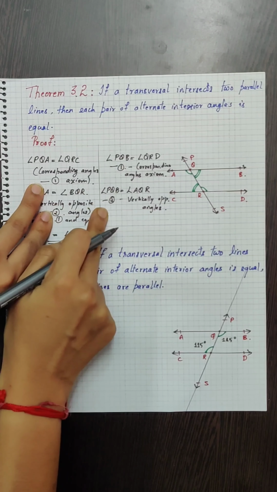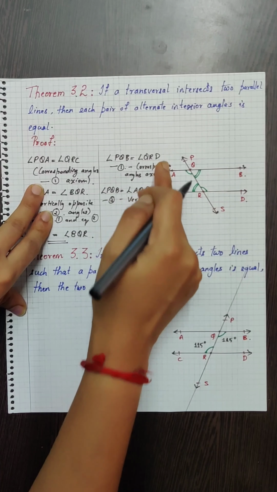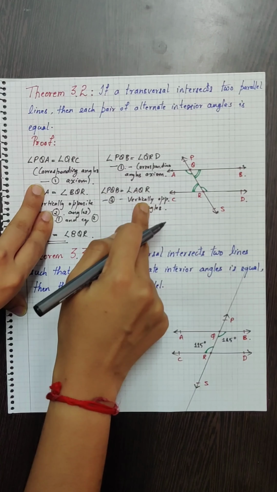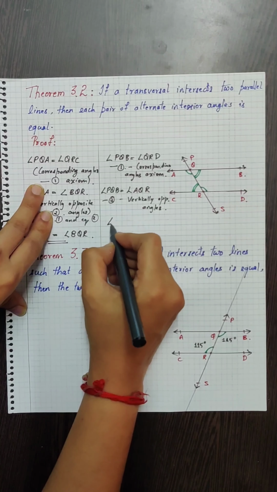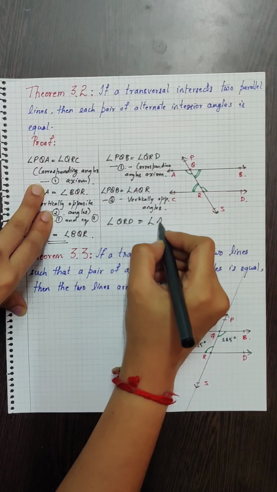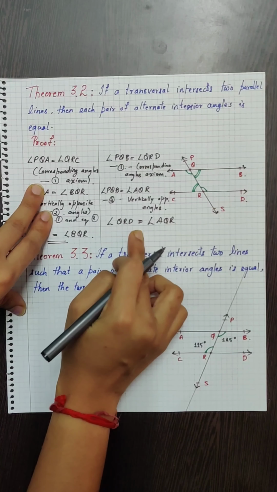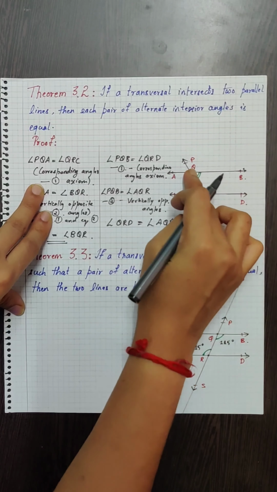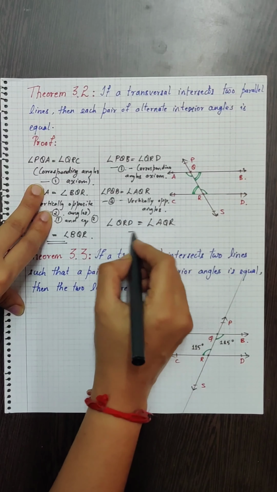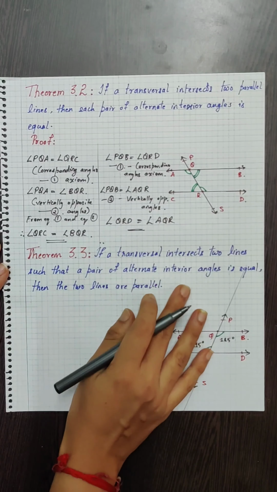Therefore, from equation 1 and 2, it is evident that angle PQB is equal to angle QRD, and angle PQB is also equal to angle AQR. Therefore, angle QRD is equal to angle AQR. So this is another pair of alternate interior angles. Therefore, theorem 3.2 is proved.